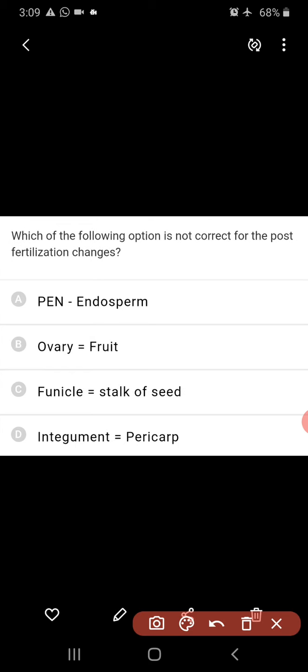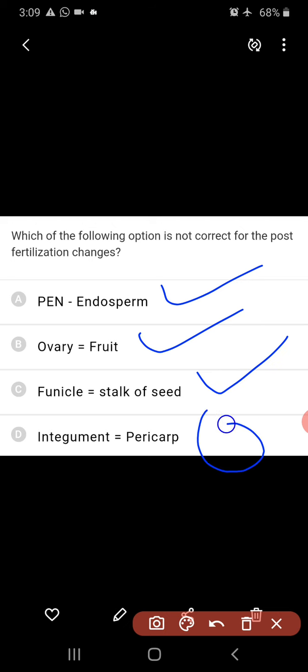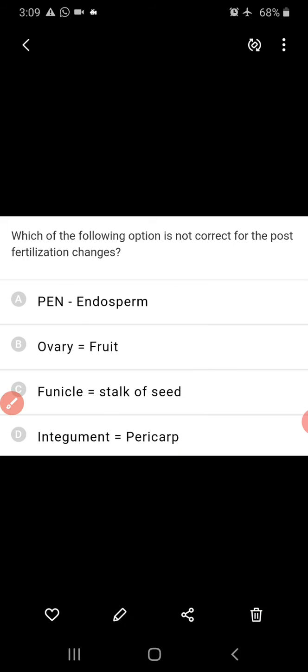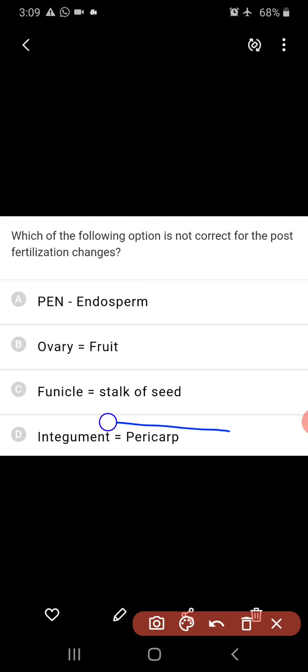So which of the following options is not correct for the post fertilization changes? After fertilization, PEN is modified into endosperm. This is right. Ovule is modified into seed, ovary is modified into fruit. This is right. Funicle is modified into stalk of the seed. This is right. And integument is modified into pericarp? No, integument is modified into seed coat, whereas the ovary wall is modified to pericarp. But here it is given that integument is modified to pericarp. So this is the wrong answer. Right answer, wrong option: integument, pericarp.